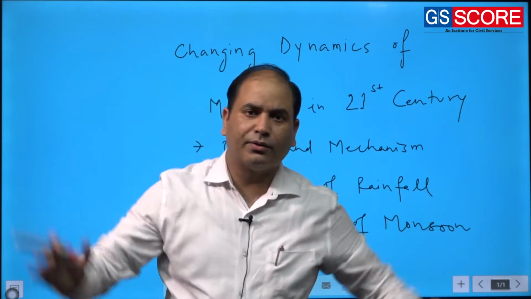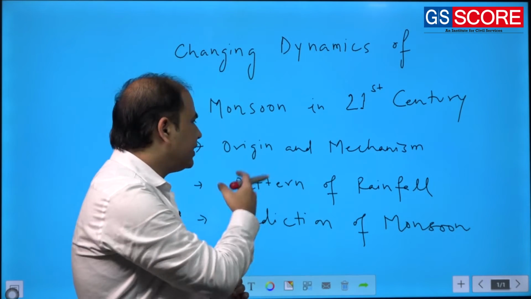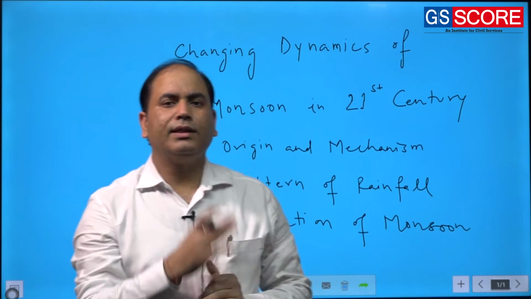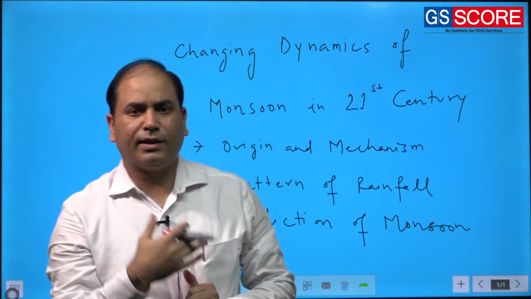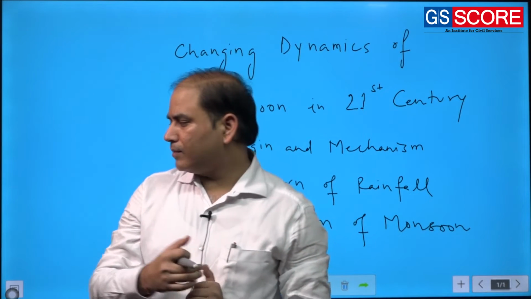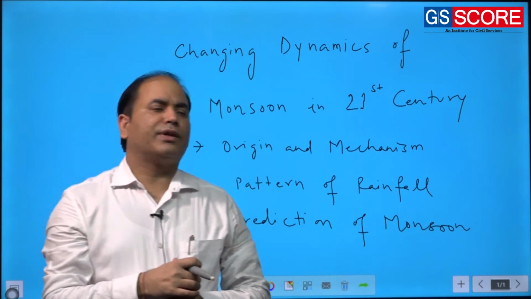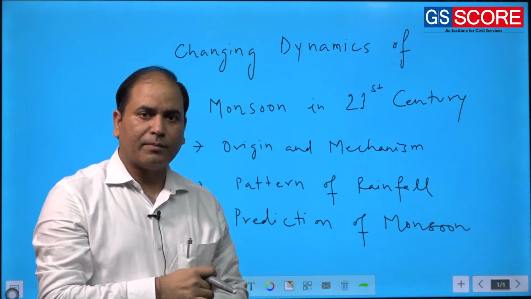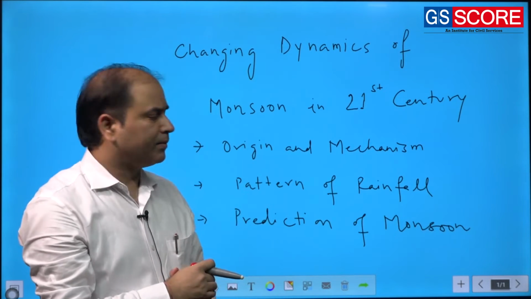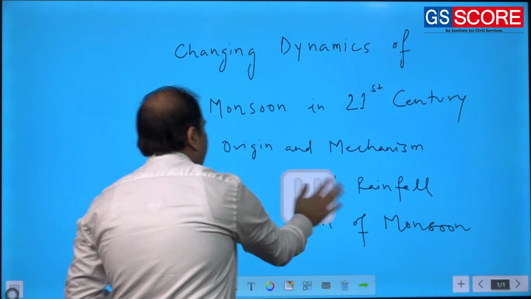So basically this whole lecture has been designed in these 3 themes. In the first theme I will discuss some of the basics of monsoon. In the second theme I will talk about the rainfall pattern, and then some of the prediction methodology.